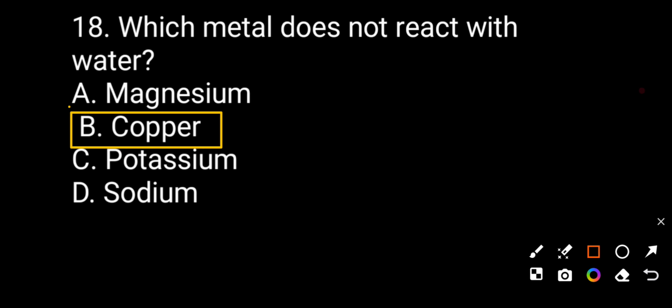Copper is a metal which does not react with water because in the reactivity series copper is found behind the hydrogen. So copper is less reactive than hydrogen. So copper does not react with water. So the correct answer is B.